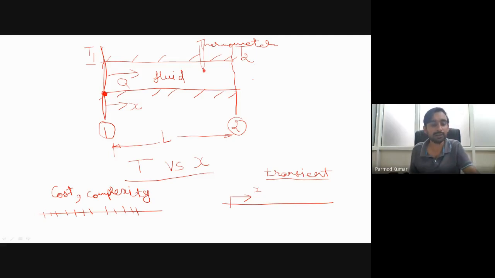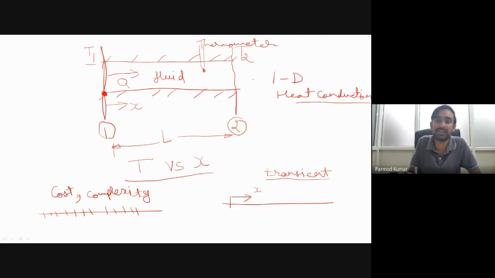Why I asked this question is because while you attempted to answer how many thermocouples are needed, you did not think of theoretical principles. If you fundamentally see, this is a problem of one dimensional heat conduction. Do you all agree with this, that it is a problem of 1D heat conduction?